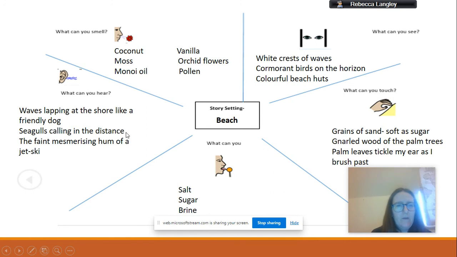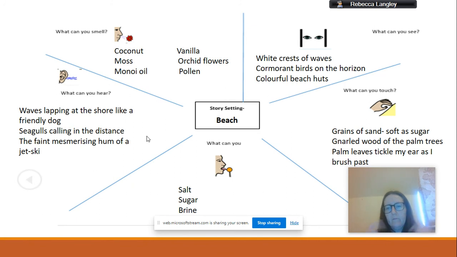What could I hear? So I think that I would have waves lapping at the shore like a friendly dog. So I've chosen not to use the word break, which would be quite traditional, because I think that's quite a harsh word. So I've chosen another word. Seagulls calling in the distance, the faint mesmerizing hum of a jet ski, because I think we saw some of those in the video. What can you taste? Salt, sugar, brine. I struggled a bit with that one. What can you touch? Grains of sand, soft as sugar.